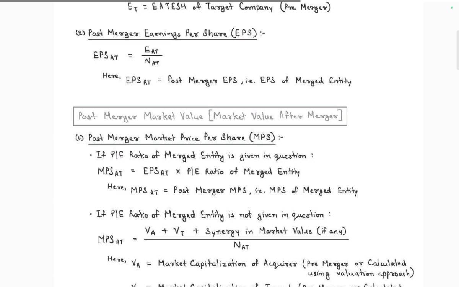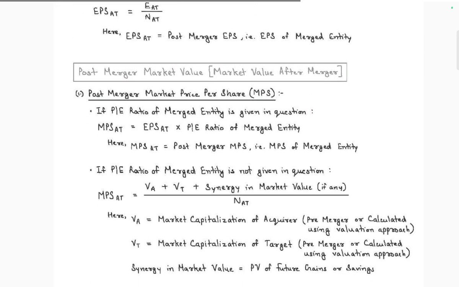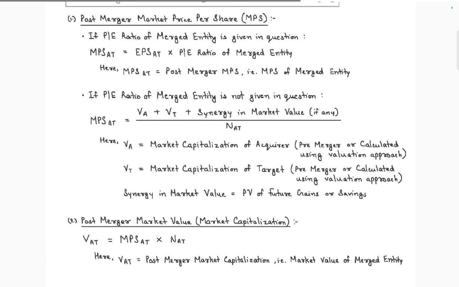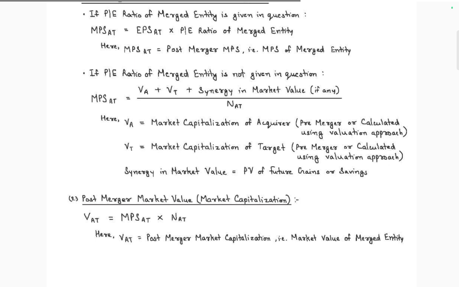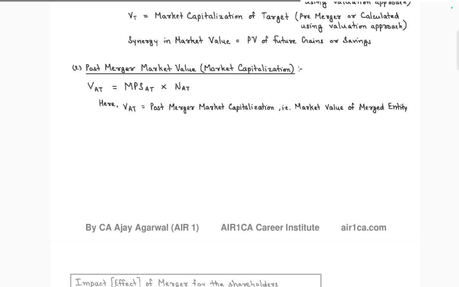Post-merger acquisition: after the merger, the post-merger market price per share. If the PE ratio of the merger is given in the question, the MP is earning per share into the PE ratio of the merger. If the PE ratio of the merged entity is not given in the question, then MP is equal to VA, market capitalization of acquirer plus market capitalization of target company, plus synergy of the market if any, divided by NAT. So the synergy after the entity. Post-merger market capitalization is equal to VAT, the post-merger capitalization of the merger.